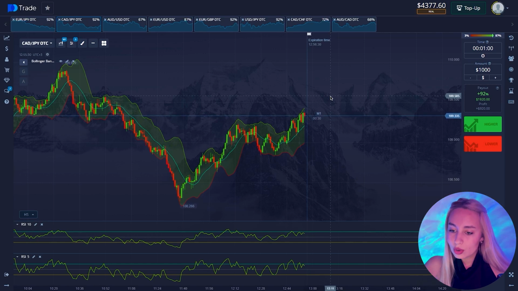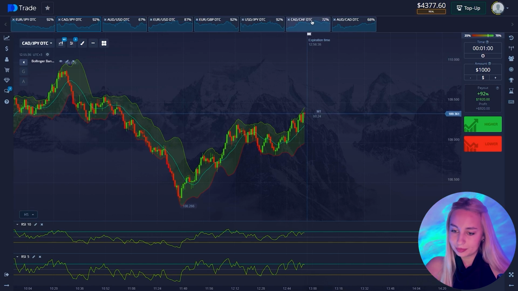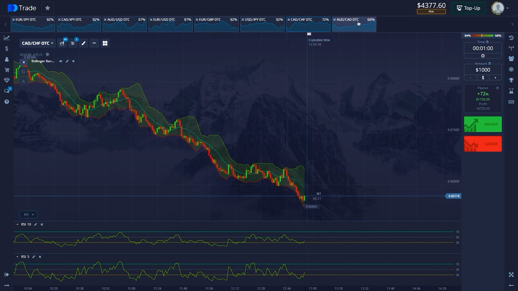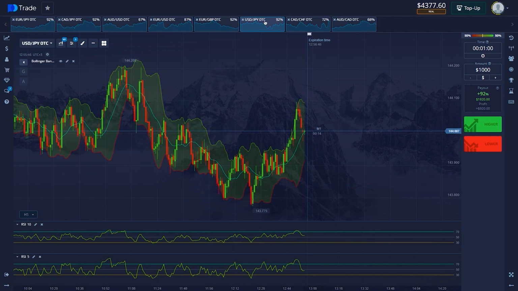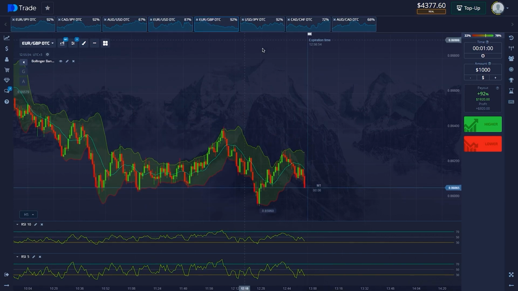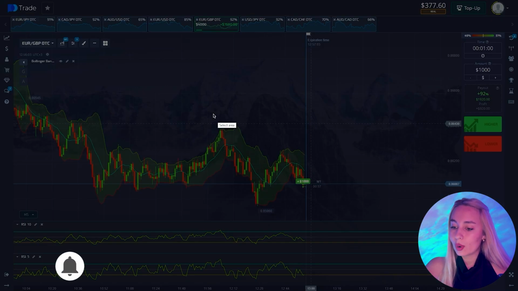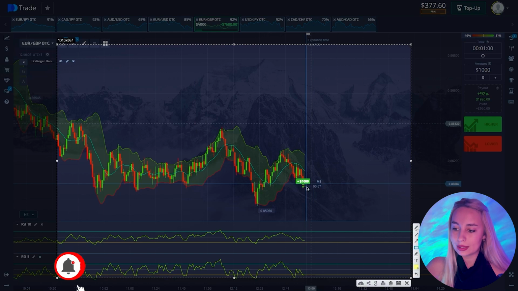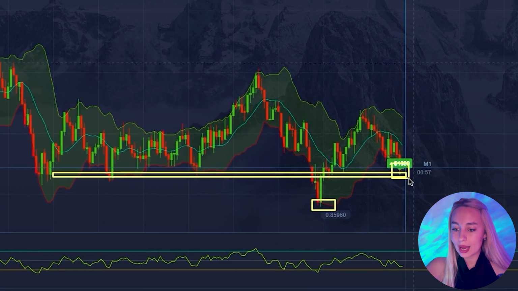To finish strong, I'll open a trade with $4,000 and select the next currency pair. We will open a long trade here. Once again, using technical analysis, we have identified a strong point of contact.